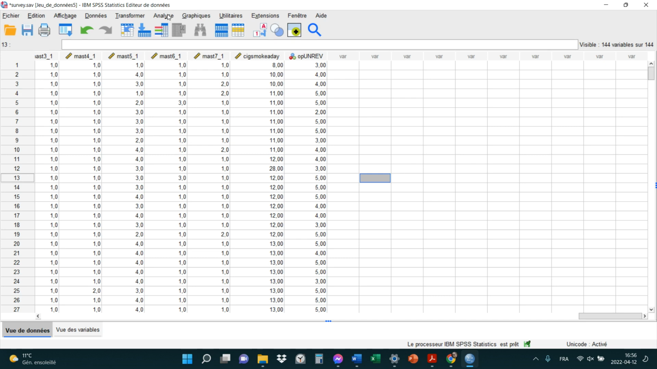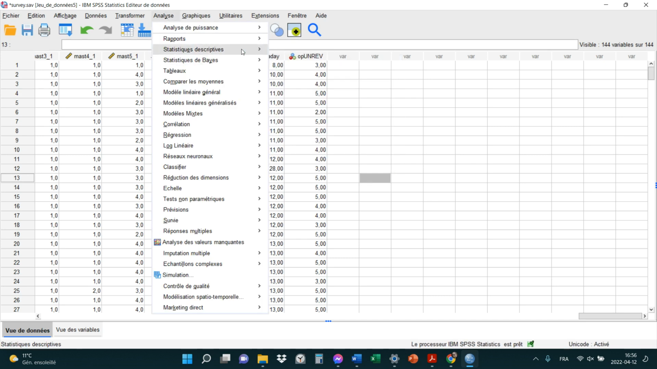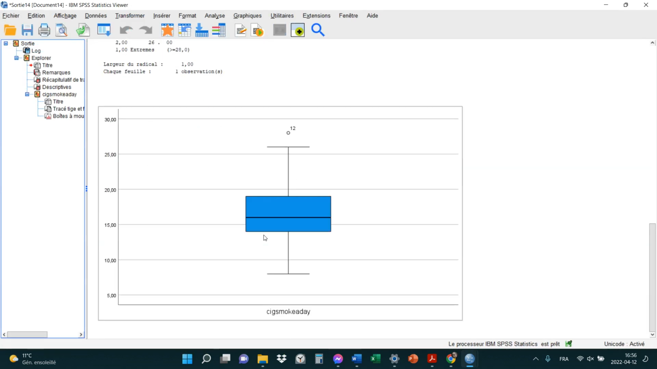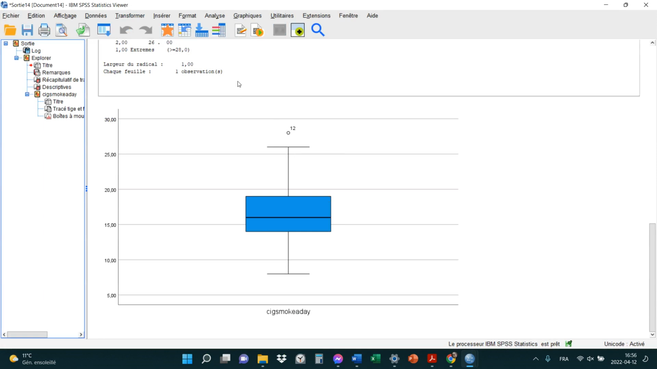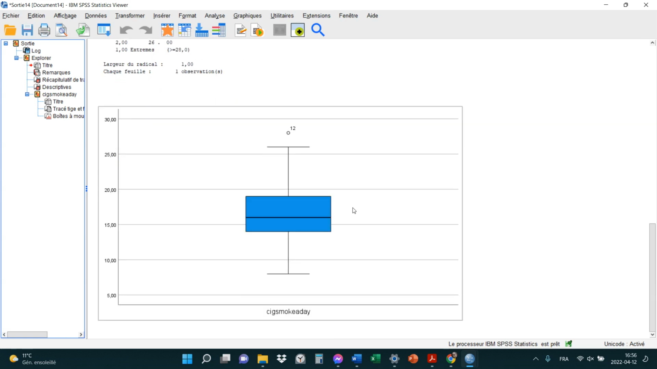Okay? And now I'm going to ask it again, just for fun. Statistique descriptive, explorer. Et cig smoke a day. Now it's considered that person who smokes, actually it says here, 28. La personne qui fume 28, c'est considéré un score extrême.